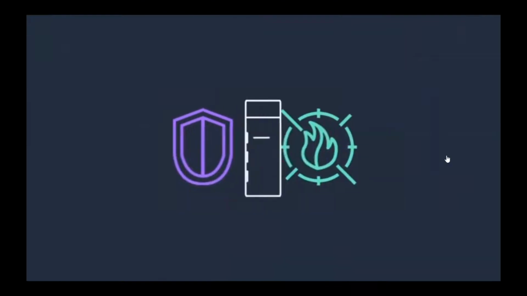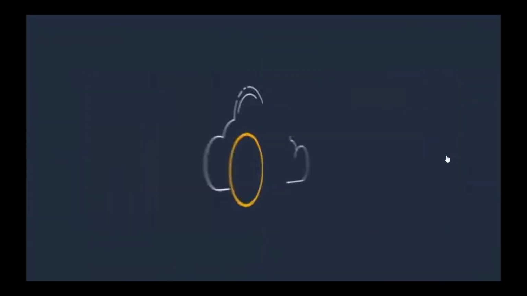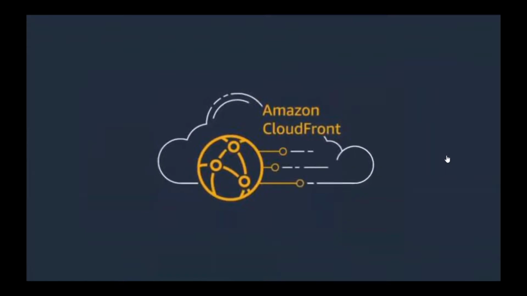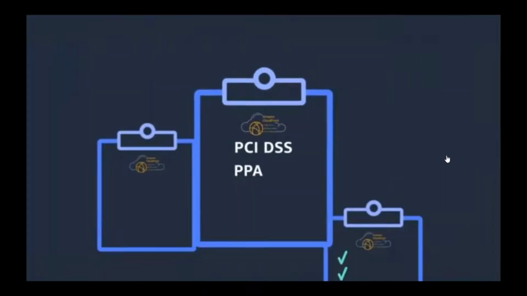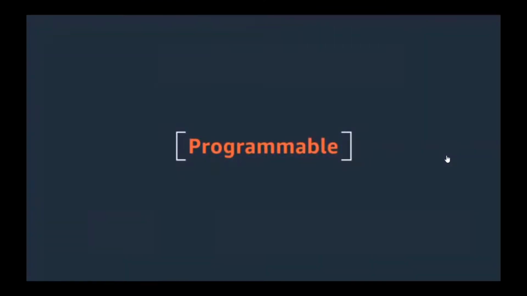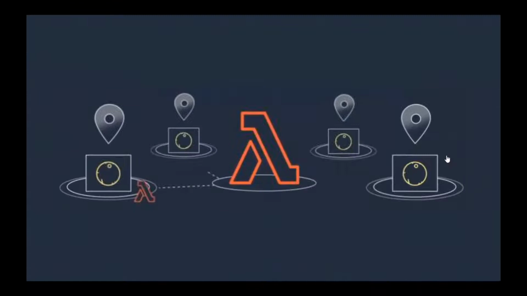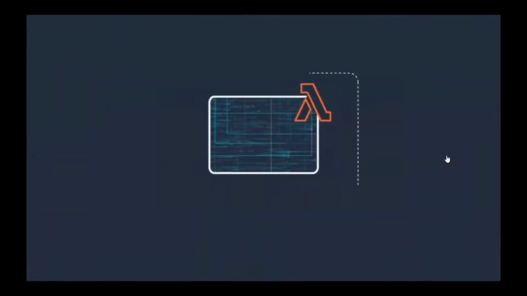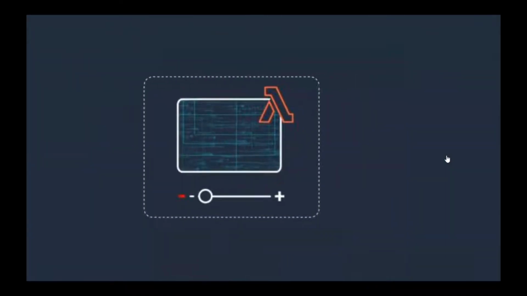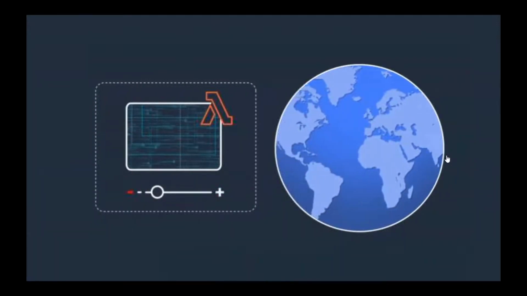CloudFront also integrates seamlessly with AWS WAF for application layer protection. CloudFront's infrastructure and processes are all compliant with a wide range of standards to ensure delivery of the most sensitive data. With the Lambda@Edge feature, you can run complex application logic closer to your customers. CloudFront and Lambda@Edge automatically scale and replicate your application logic globally without you having to scale your own origin infrastructure.